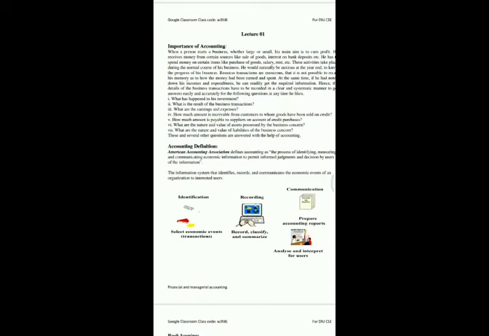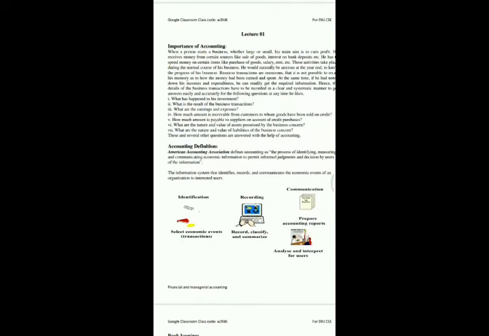Countries are able to plan their economic activities chiefly as a result of the valuable information gathered through all forms of accounting. Governments use the records of companies to make fiscal and monetary policies.